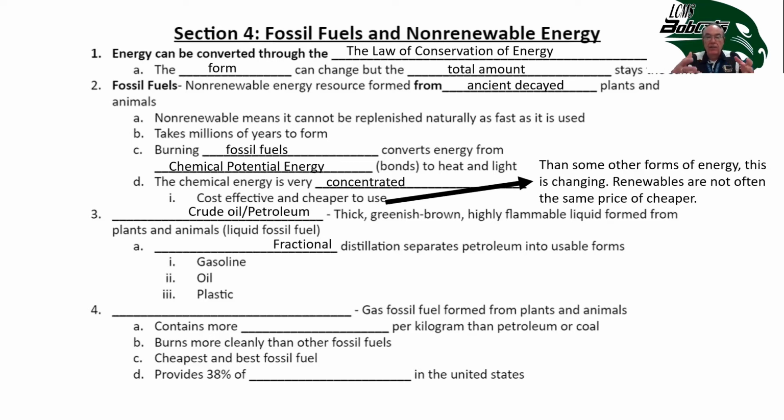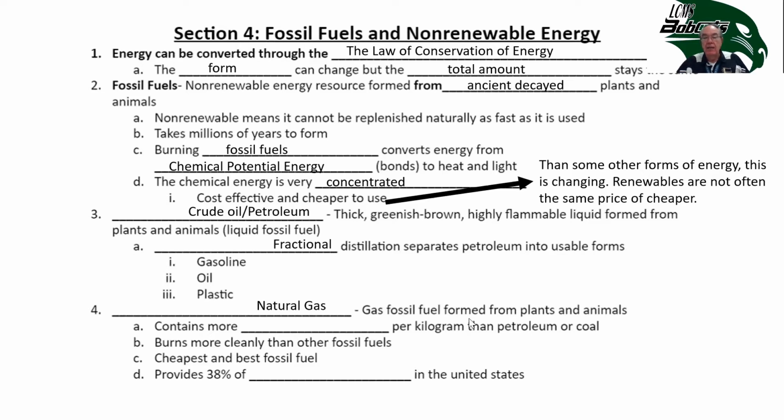So the gasoline is evaporated out of it, and then it's cooled, and it condenses into gasoline and kerosene and motor oil and diesel fuel, okay? And we also use crude oil or petroleum to make plastic. It produces a medium amount of pollution when it burns.